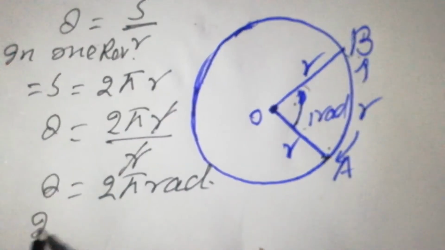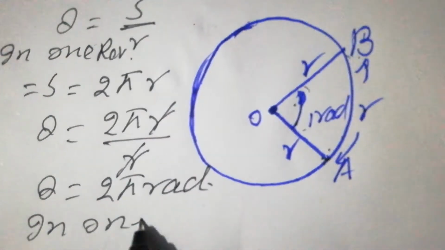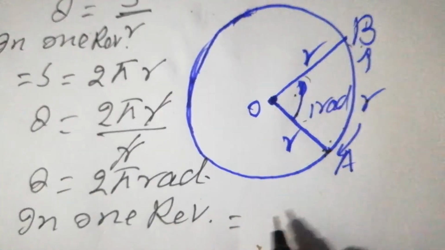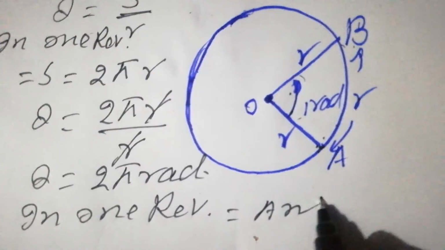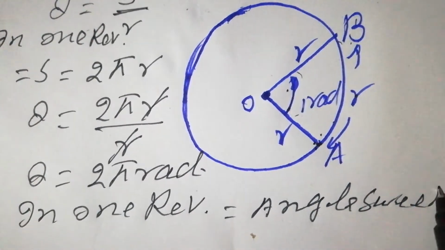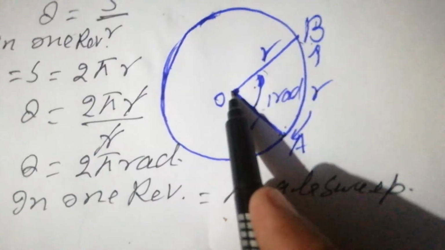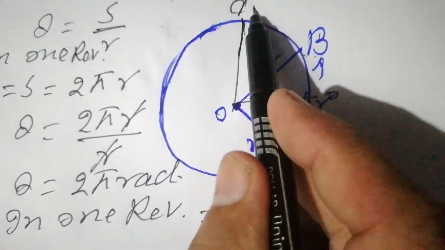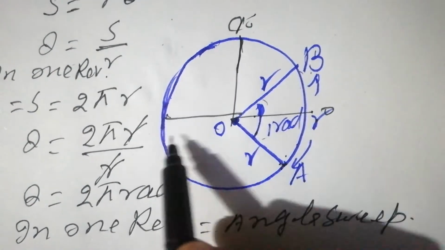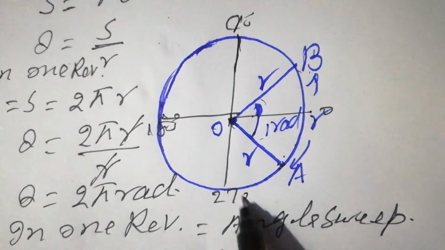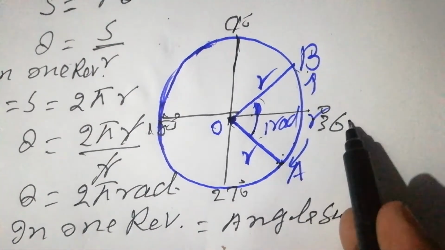Now in one revolution, the angle swept: a body starts from 0, here is angle 90 degree, then we have 180 degree, then 270, and the last 360 degree.